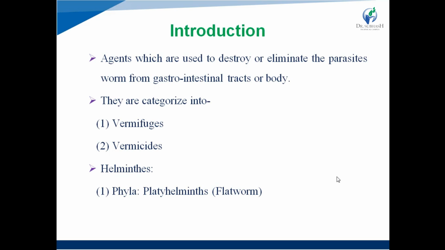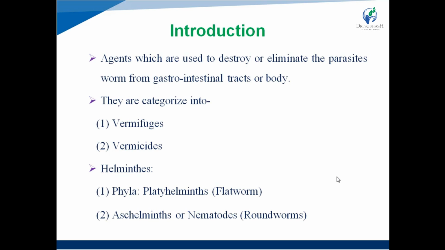Again, flatworms are divided into two categories, cestodes and trematodes. An example of cestodes is tapeworm, and examples of trematodes are schistosomes or flukes that cause infection in the human body. The second one is aschelminths, also known as nematodes. Examples of nematodes are roundworm, hookworm, pinworm, and whipworm.